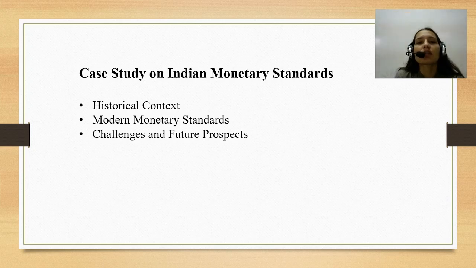By managing the money supply, regulating financial institutions, and implementing monetary policy, the monetary standard helps maintain economic stability, facilitate trade, and respond to financial crises. Understanding the components and importance of the monetary standard is essential for grasping how modern economies function and sustain growth.